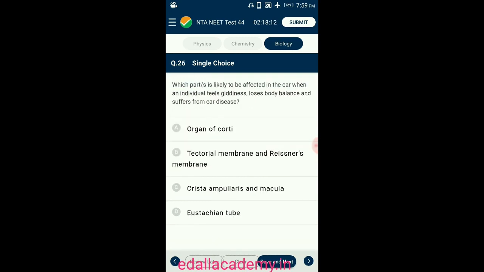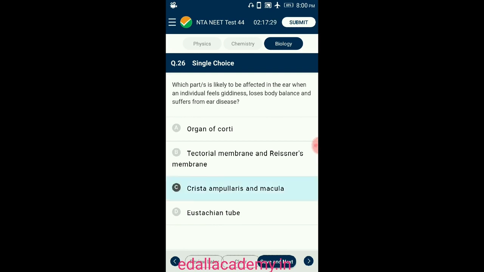Which part is likely to be affected in the ear when an individual feels giddiness, loses body balance and suffers from ear disease? The crista and macula are the specific receptors of the vestibular apparatus responsible for the maintenance of the balance of the body and posture. Crista ampullaris is present in the semicircular ducts. It is responsible for dynamic equilibrium. The macula of the utricle and macula of the sacculus is present in the vestibule. They are responsible for static equilibrium. So the answer for this question is option C.